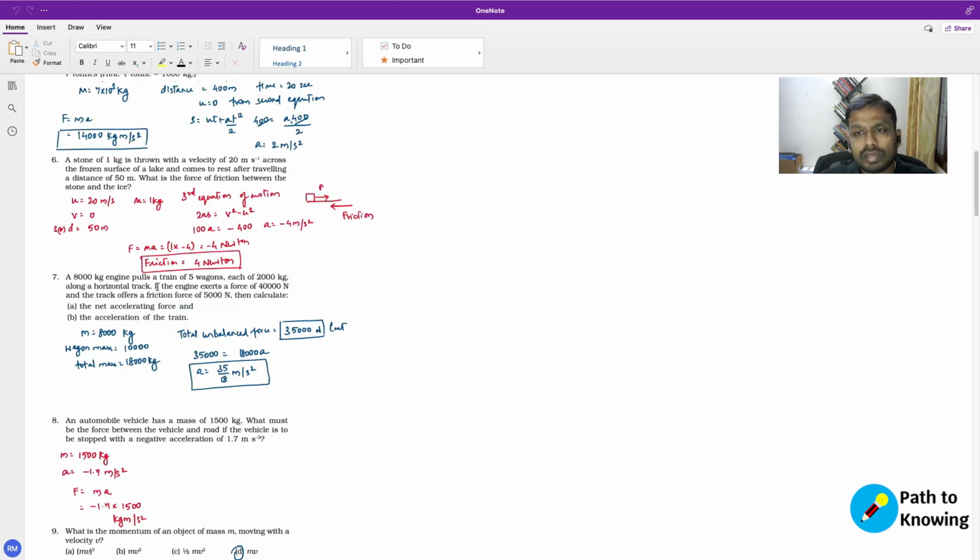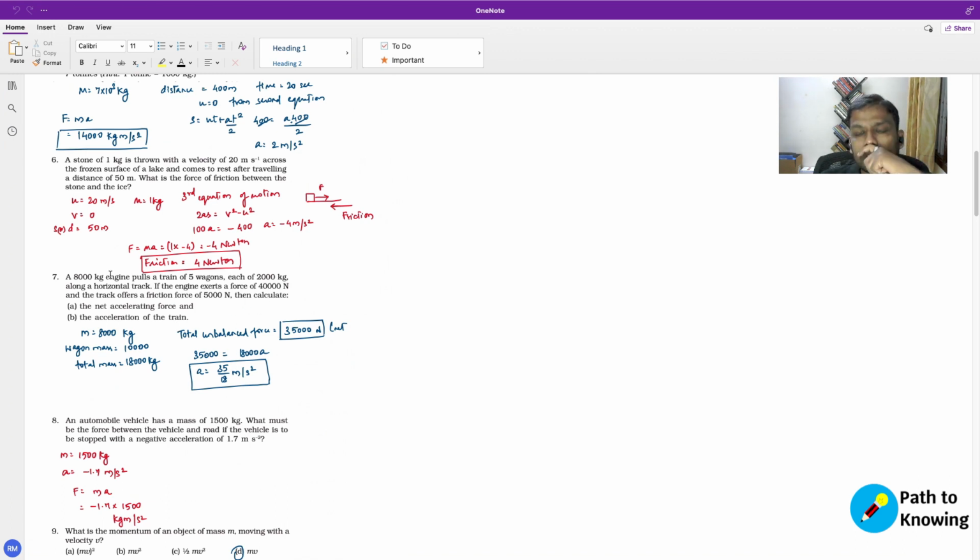An 8,000 kg engine pulls a train of 5 wagons, each of 2,000 kgs, along a horizontal track. If the engine exerts a force of 40,000 newtons and the track offers a frictional force of 5,000 newtons, then calculate the net accelerating force and the acceleration of the train. Okay, so in this case,